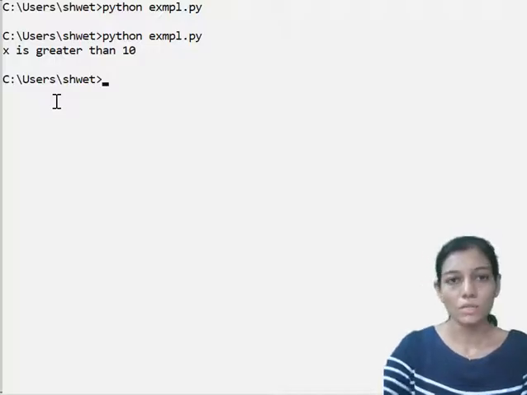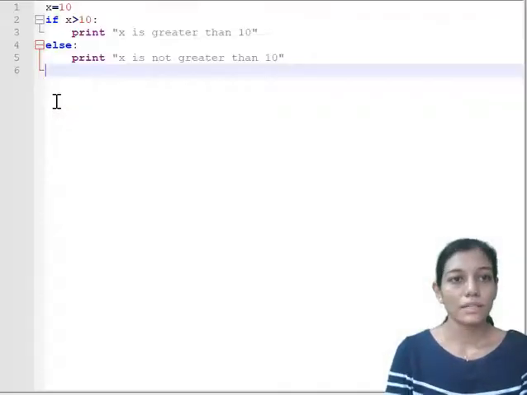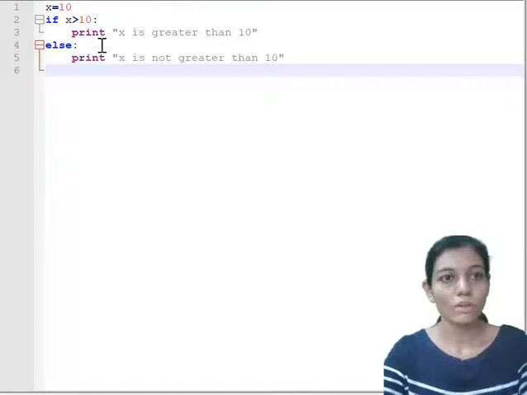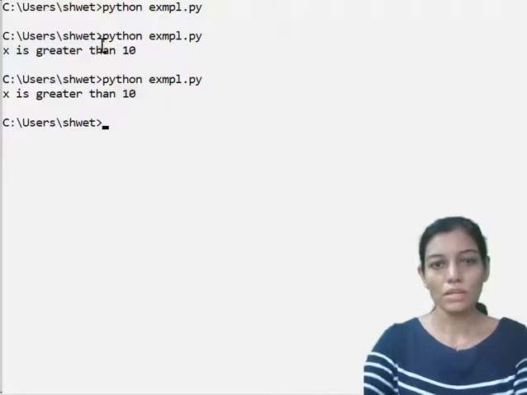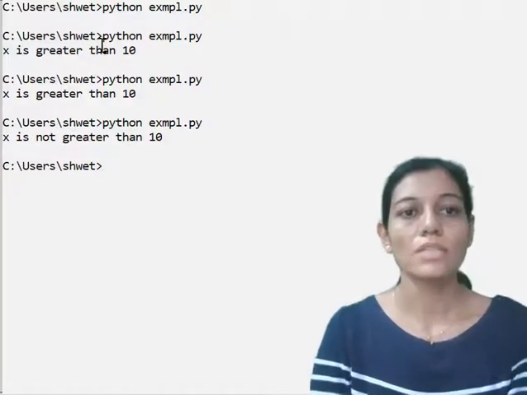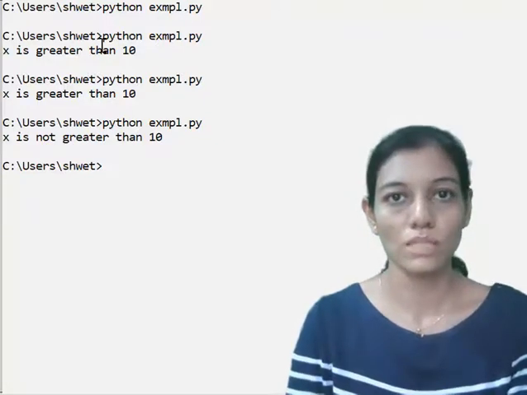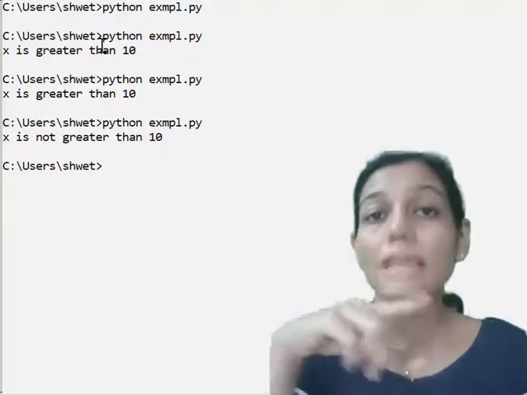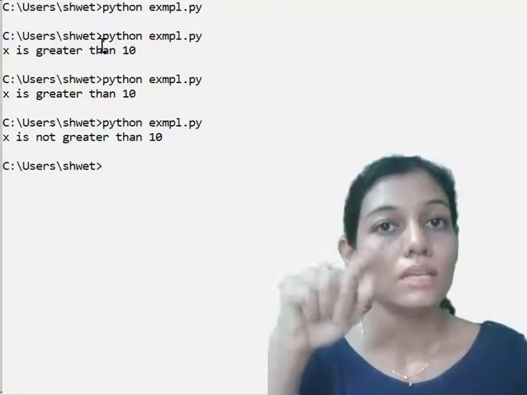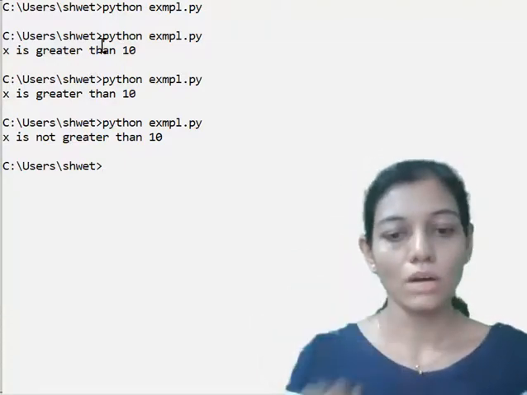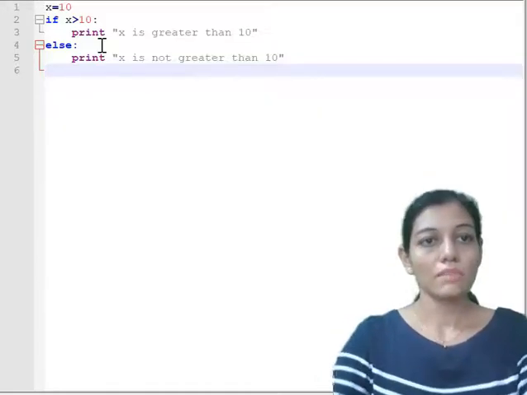So it is going to give me the message x is not greater than 10. Let us execute it. So x is greater than 10. Why is it giving me this? Because I have not saved the program. So now I have saved and going back. So x is not greater than 10. So this is what I want to have. So this is the example of if and if else. Two things we have done. Now we will see the if elif part.